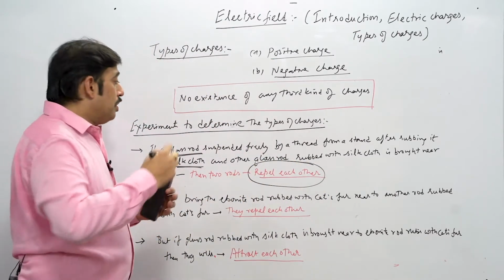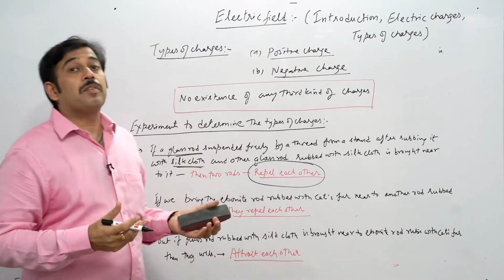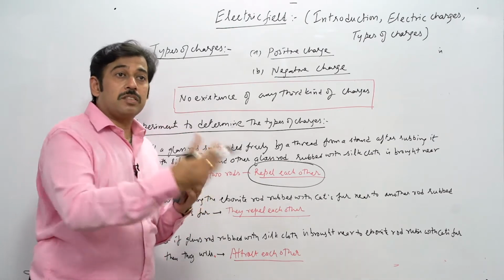And suppose we take another example, and now we are taking an example with the ebonite rod. Now the ebonite rod is a separate material.